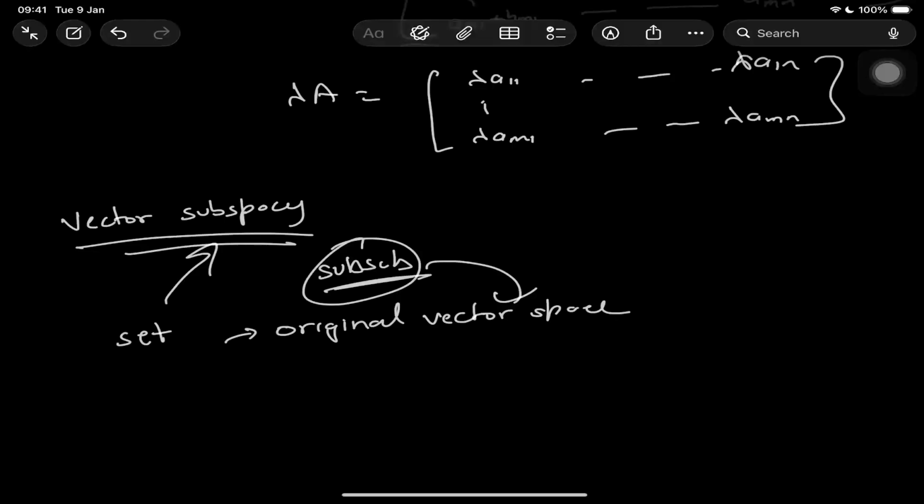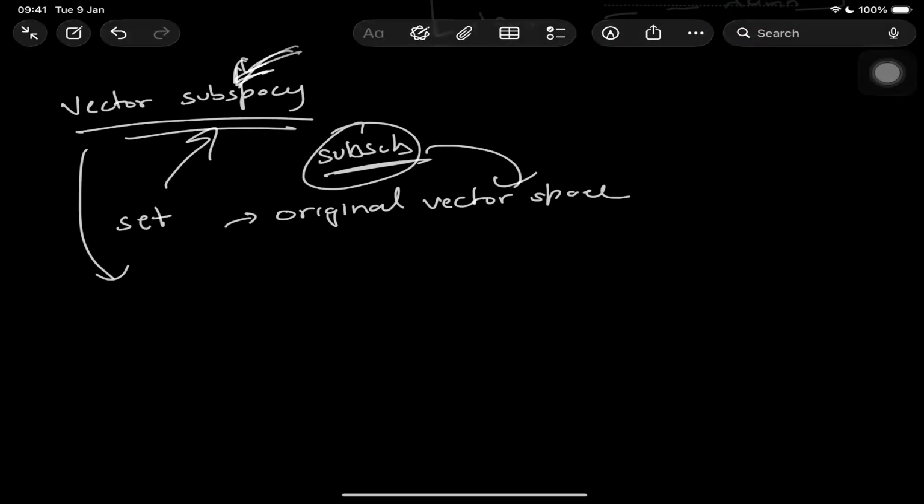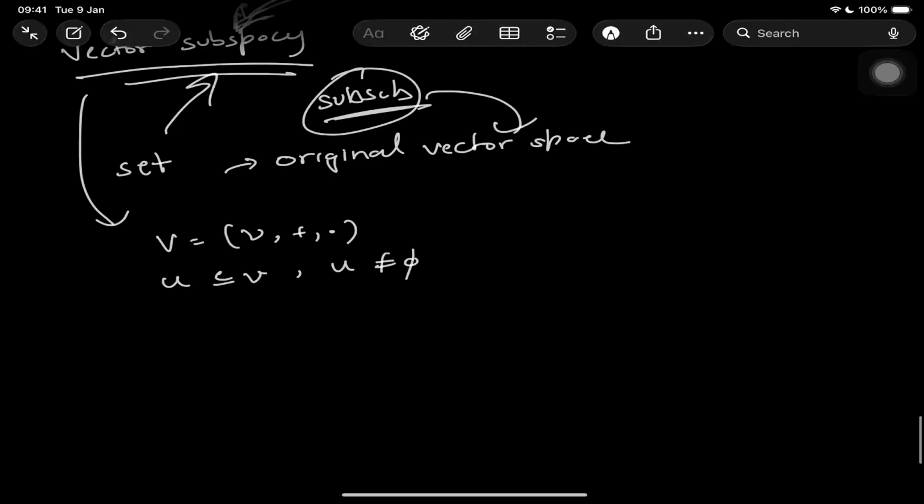Just like when we defined a vector space, whatever operation we perform on the elements of the vector space stays within that vector space. Again, whatever operation we perform on the vector subspace will stay in that vector subspace only. So to talk about things algebraically, let's define a vector space V with its operations, and we have U, which is a subset of V, and U is not phi, it's not an empty set.